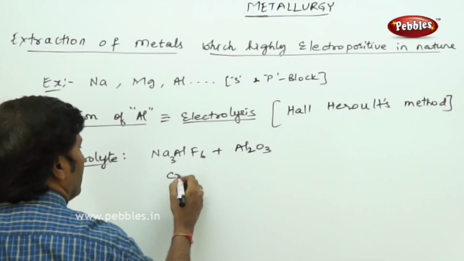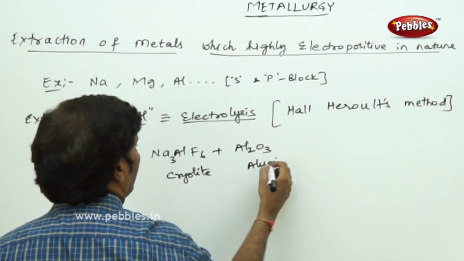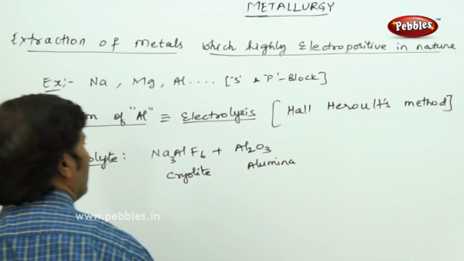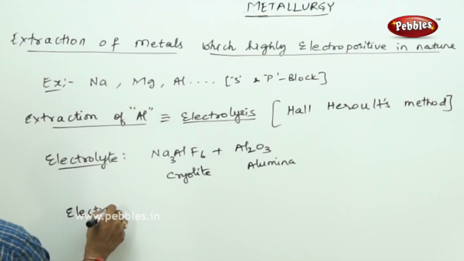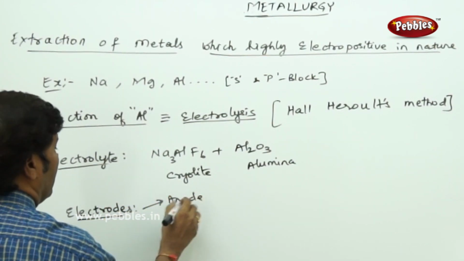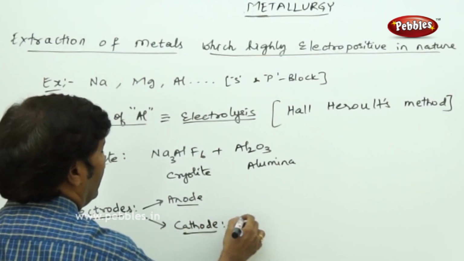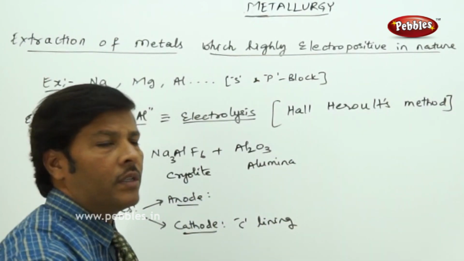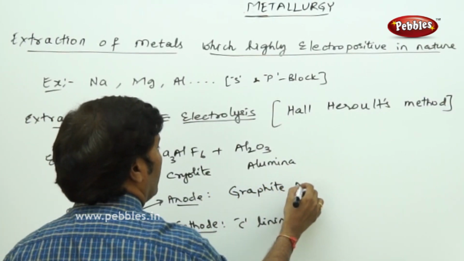This is cryolite, and this is alumina. So this is the fused mixture. Here for the electrodes, one is the anode and another is the cathode. The cathode is given a carbon lining, and the anode is given carbon graphite anode rods.